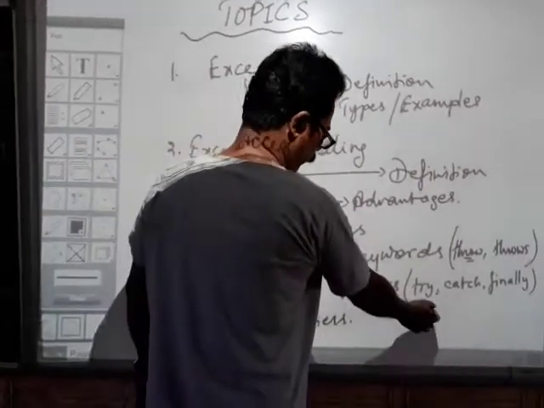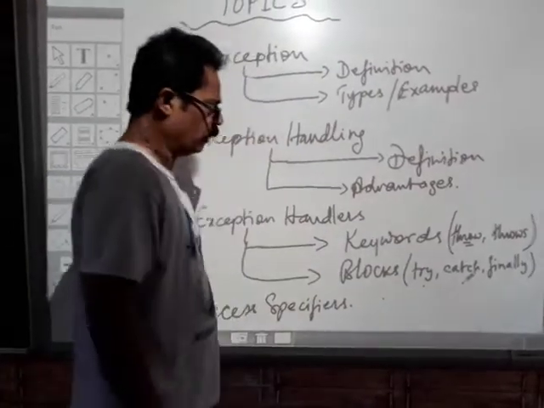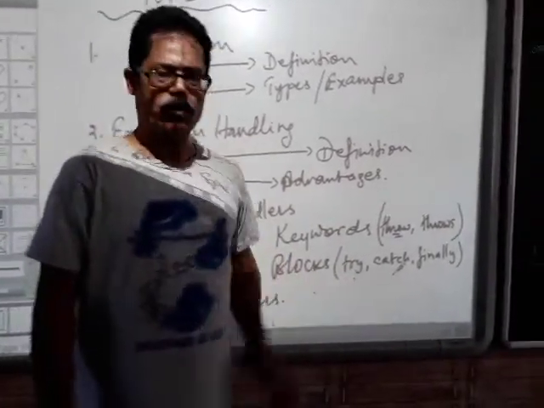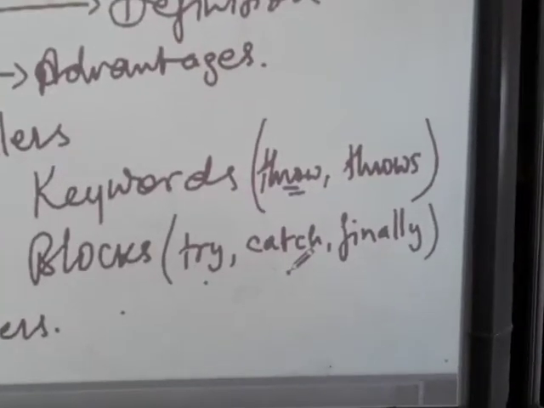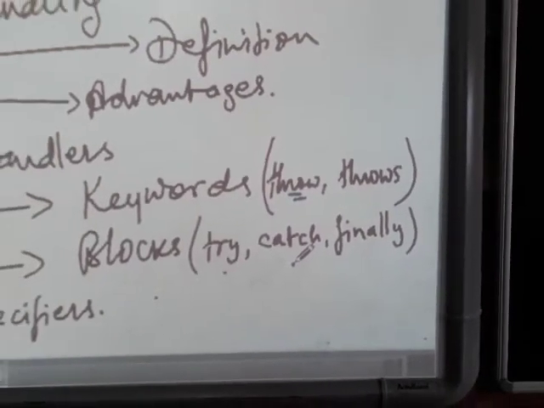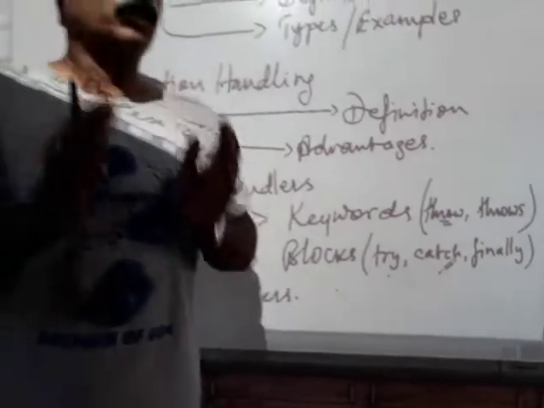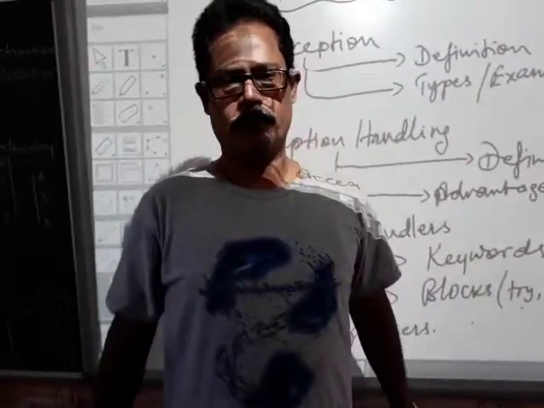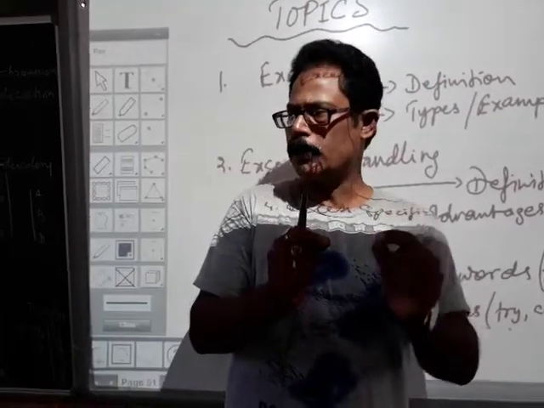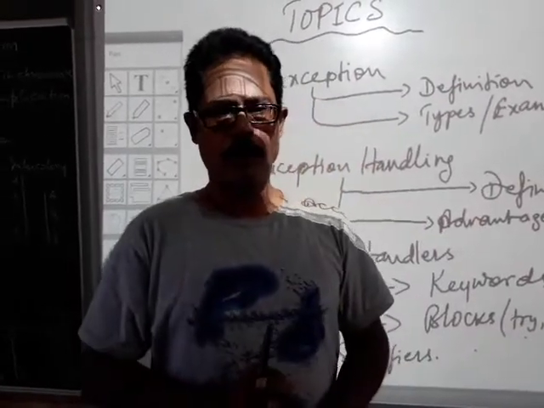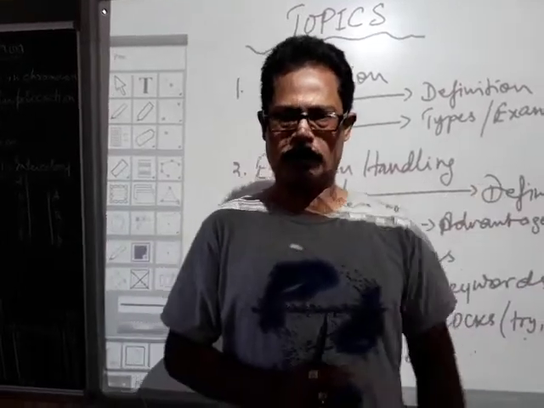Then we have try. Now these are blocks. So what is a try block? A try block contains the block of program code where exceptions are likely to occur. Exceptions can occur at any part of the program, so these parts are included within the try block. So the try block monitors the occurrence of the exception.